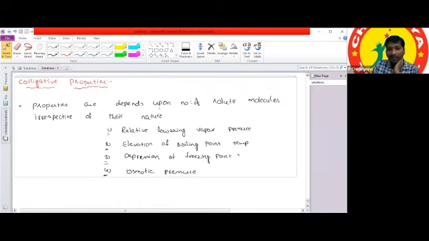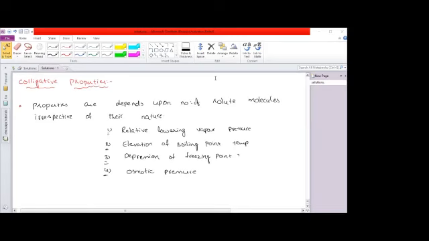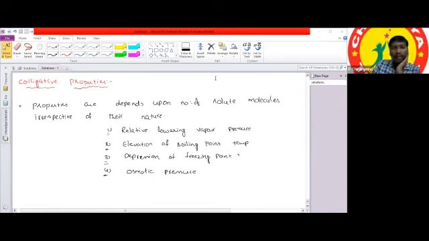Got the clarity? All of you got it? Samhita, Sirisha, Aditi, okay. How many types of colligative properties are there? 4, sir. Okay. So these colligative properties depend upon the number of solute particles, not the nature of the solute particles.